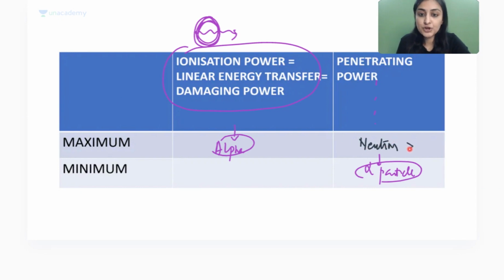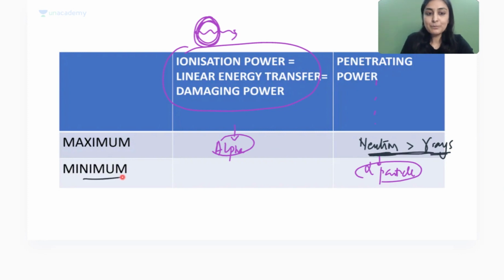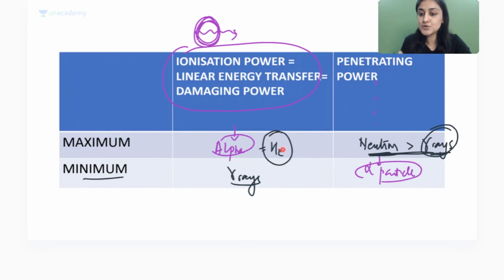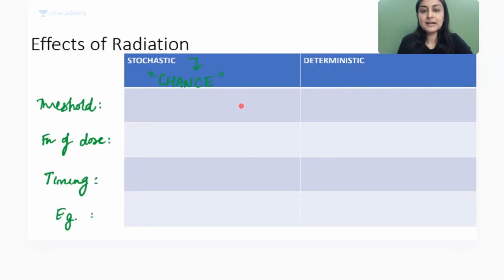If they ask particle, neutron. If they ask ray, gamma rays. Okay? Everybody, will you remember this? And then when I ask you minimum damaging power, whose is it? Choose gamma rays. Gamma rays will have the minimum damaging power. All right, got it, everyone? So this is a table which can yield you 4 questions. So most ionizing is alpha, which is nothing but the helium nucleus. This is the helium nucleus, so it's the same thing, same answer. So this is your table.